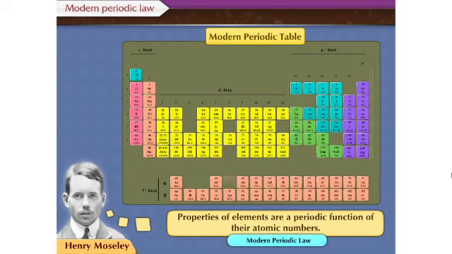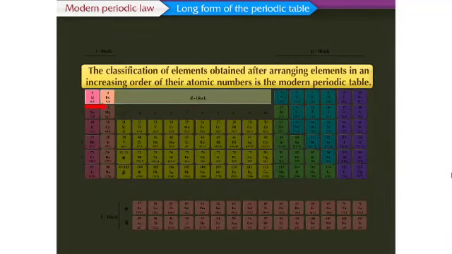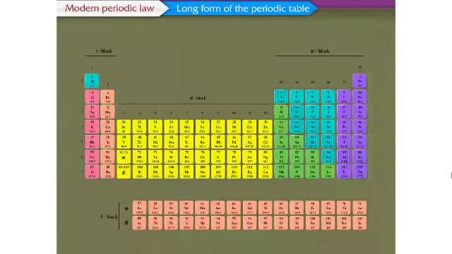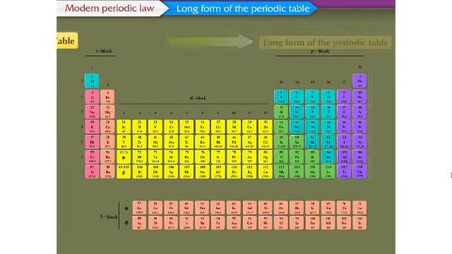Now let us understand the modern periodic table in detail. Long form of the periodic table. The classification of elements obtained after arranging elements in an increasing order of their atomic numbers is the modern periodic table. The properties of elements can be predicted more accurately with the help of the modern periodic table, which was formed on the basis of atomic numbers. The modern periodic table is also called the long form of the periodic table.